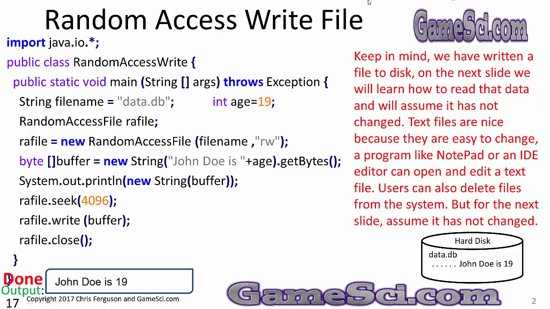Keep in mind, we have written a file to disk. On the next slide, we'll learn how to read that data and assume it's not been changed. Text files are nice because they're easy to change. A program like Notepad or an IDE editor can open and edit a text file. Users can also delete files from the system. But for the next slide, assume it has not changed. So here's our file on the hard drive, data.db. It's got a bunch of blank space, and then at position 4096, John Doe is 19.